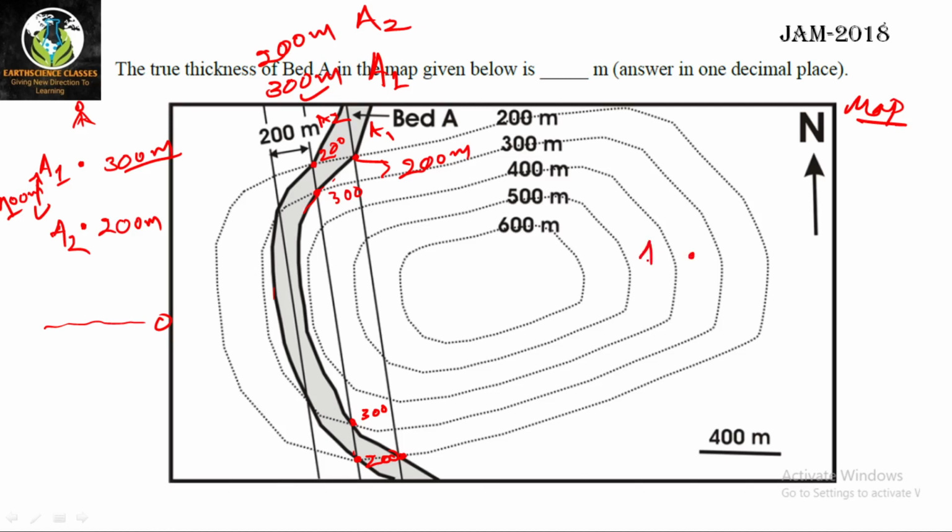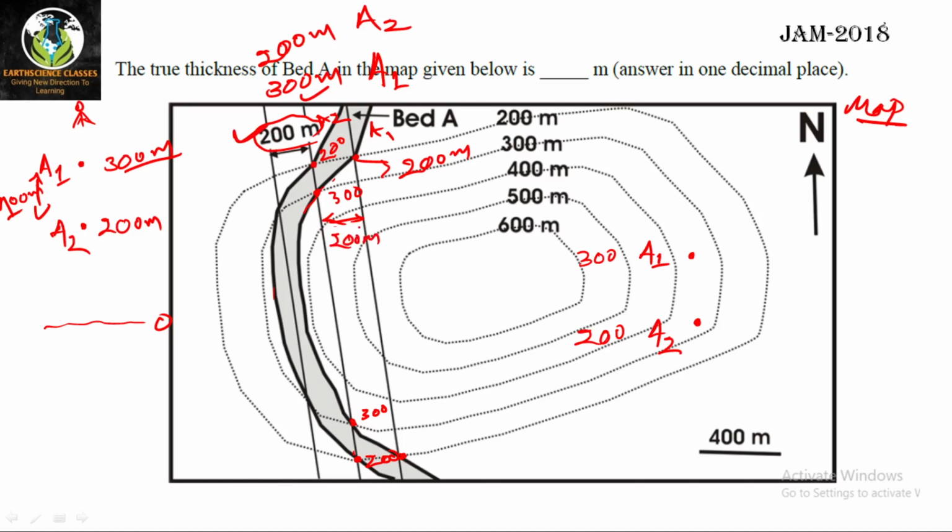I have told you this is A1, this is A2, where this is 300, this is 200 meter. Okay, on the next side, that means to the right, to the east, what is the difference? Here it is given 200 meter. The strike interval is 200 meter. That means the horizontal perpendicular difference between these two strikes is 200 meter. This gap is 200 meter.